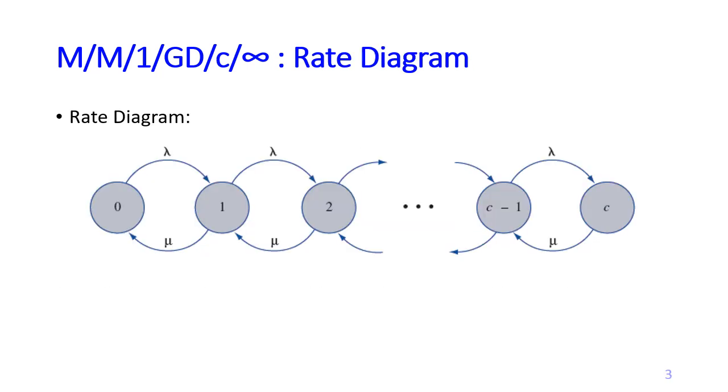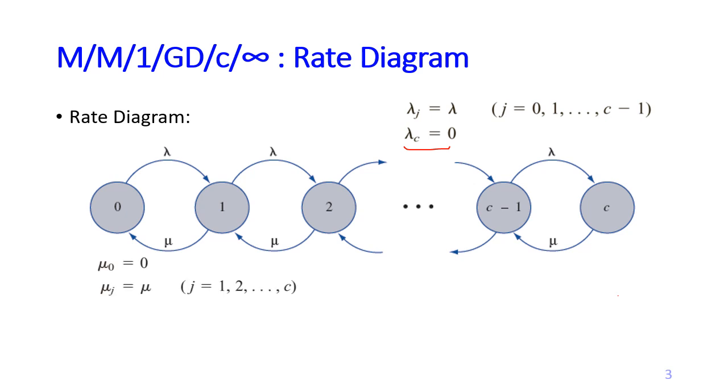Now here's the rate diagram for M/M/1/GD/C/infinity. For the lambda, it's all the same lambda up to the state C. Then lambda C equals 0, or in other words, we do not see any lambda going out from there. And for the mu, it's all the same mu, except that mu 0 equals 0, so we do not see any mu going out from state 0.